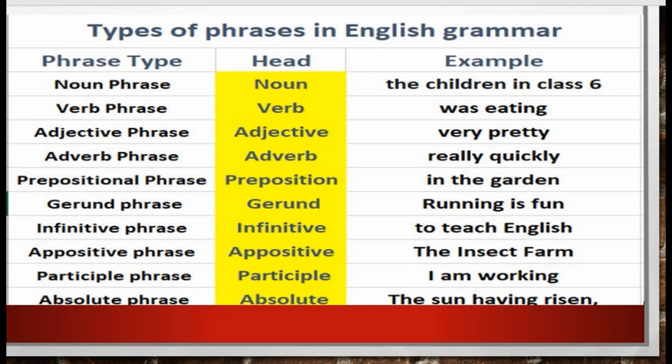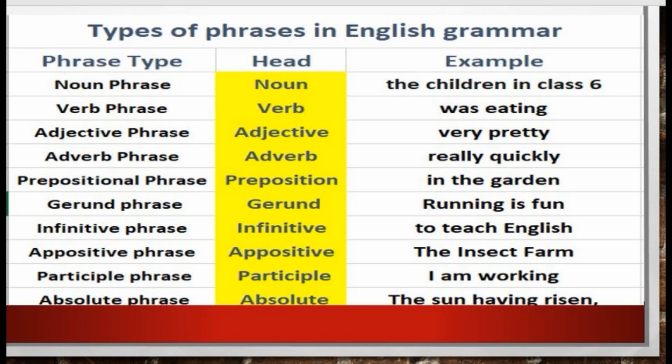Participle phrase. A participial phrase is a group of words consisting of a participle and a modifier. English has two types of participles. The present participle, such as the rising sun. The past participle, such as the risen sun.